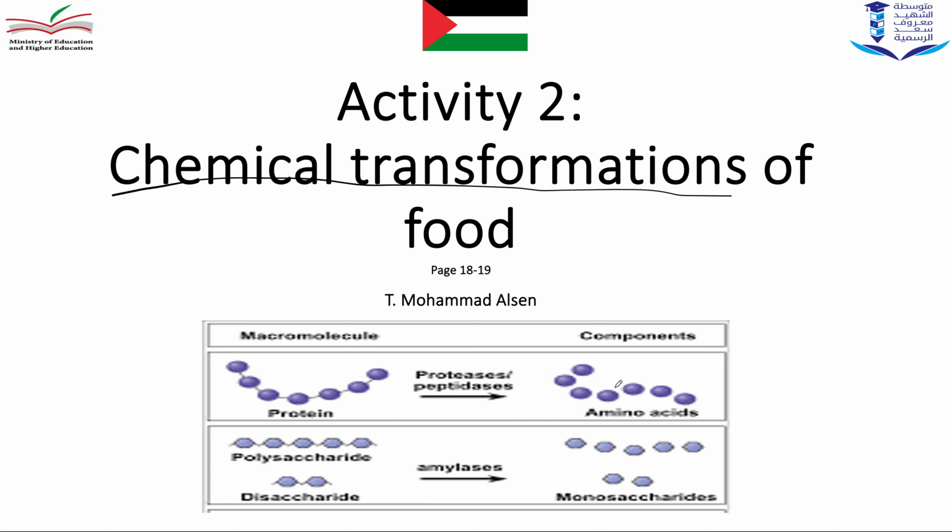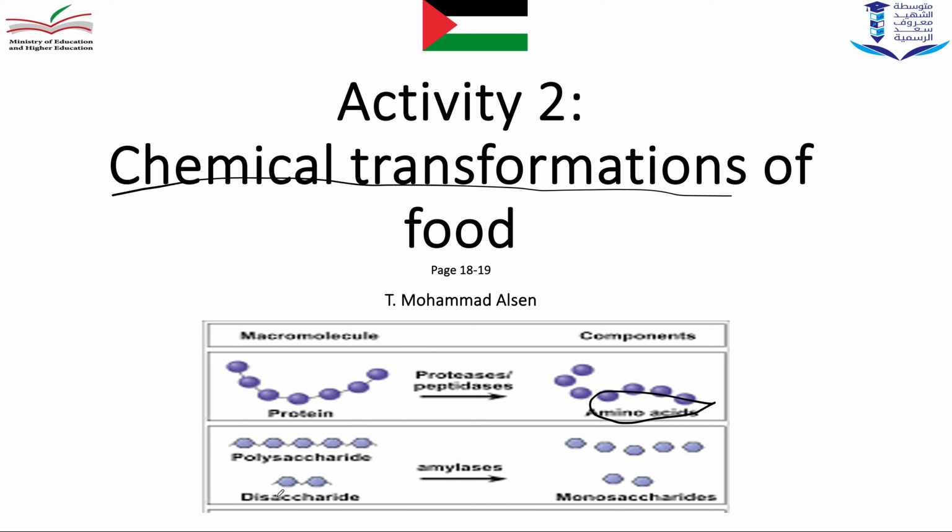Why is this a chemical transformation? Because we have a change in the identity. The protein is transformed into a new substance called amino acids. Always the chemical transformation taking place during digestion is to make the food simpler. To make the food simple, this is the interest of the digestion.